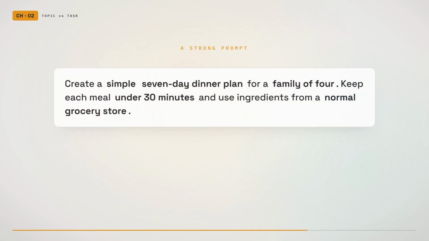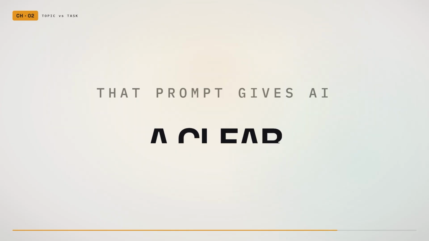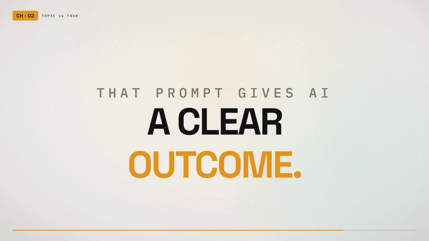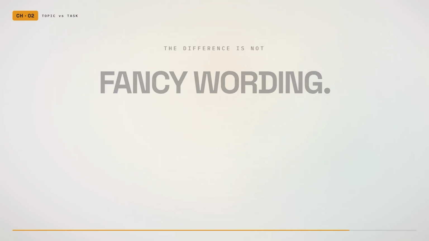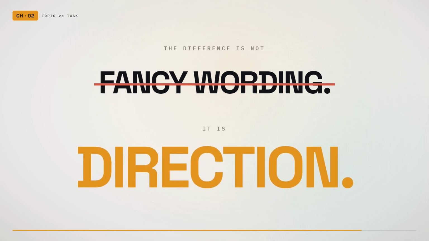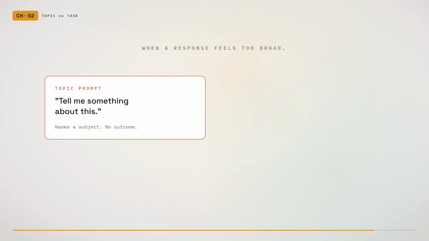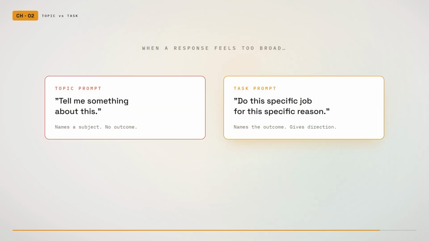Instead of saying, "Healthy meal plan," try, "Create a simple 7-day dinner plan for a family of 4. Keep each meal under 30 minutes and use ingredients available in a normal grocery store." That prompt gives the AI a clear outcome. The difference is not fancy wording, the difference is direction. A topic prompt says, "Tell me something about this." A task prompt says, "Do this specific job for this specific reason."